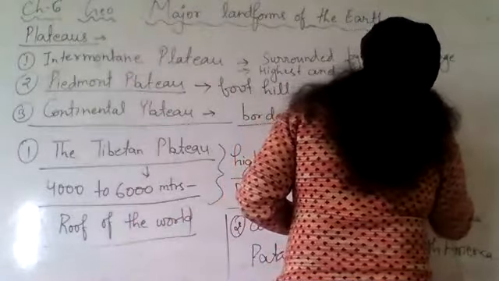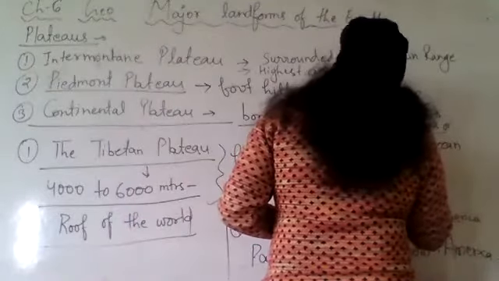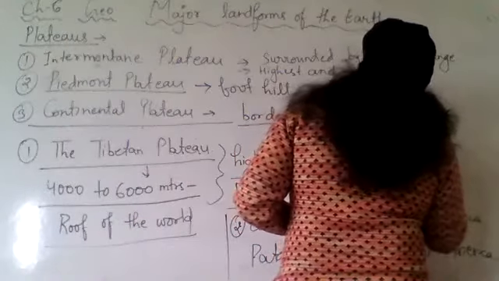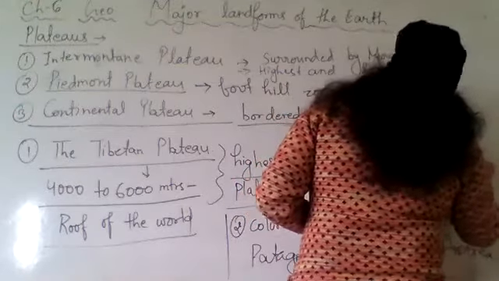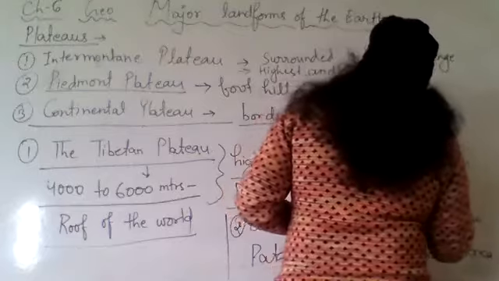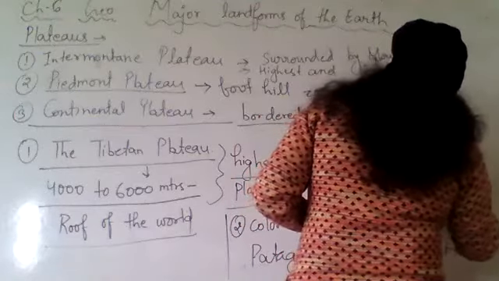Now for this we have examples: the Deccan Plateau in India. Then you have Chotanagpur Plateau, that is also in India. Then you have Western Plateau in Australia.